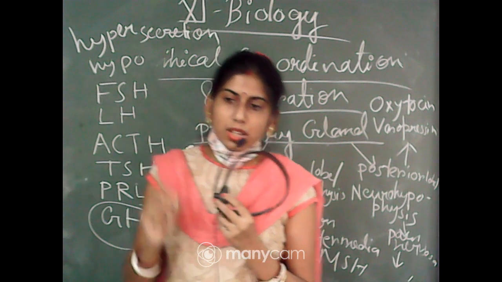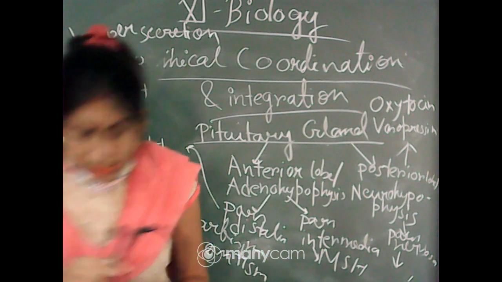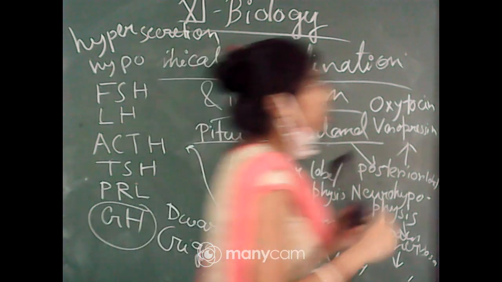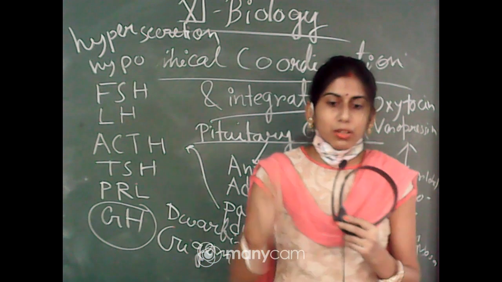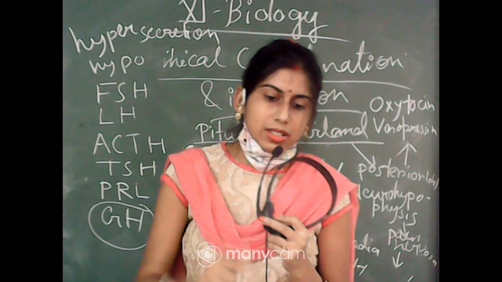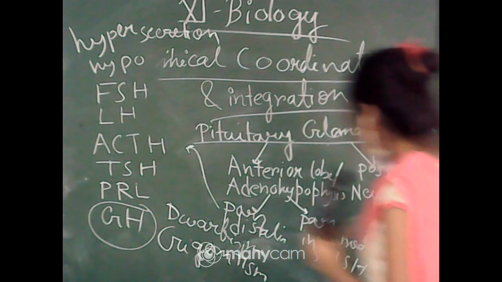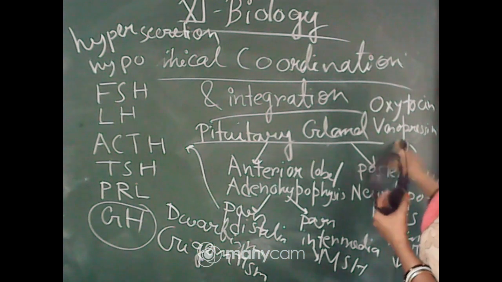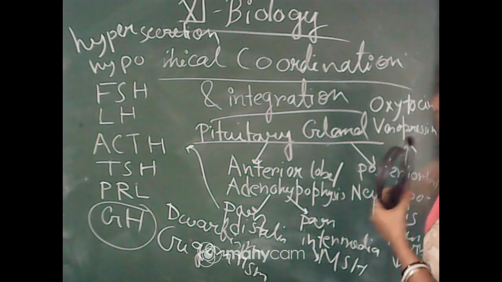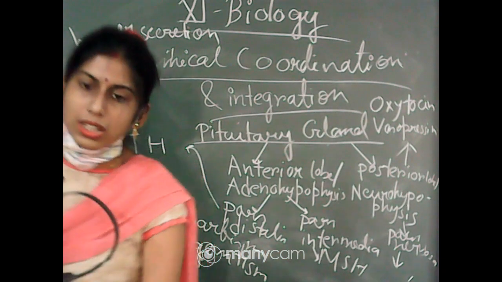Okay, so due to the contraction the childbirth will occur, and oxytocin also has another role in the ejection of milk from the mammary gland. So this is the main role of oxytocin. And the last hormone of the pituitary gland is vasopressin. Vasopressin acts mainly on the kidney.